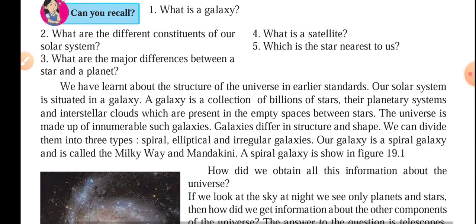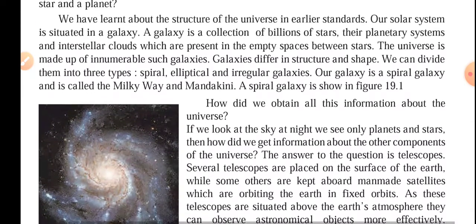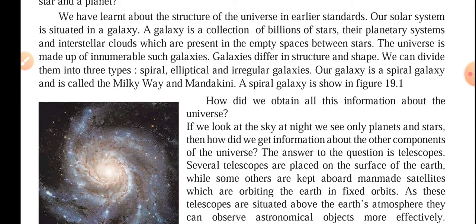We have already studied our solar system. In that we have the sun at the center and the 8 planets revolving around it. This entire system is called our solar system. The sun is nothing but the star of our solar system, and it is the one nearest to our Earth.